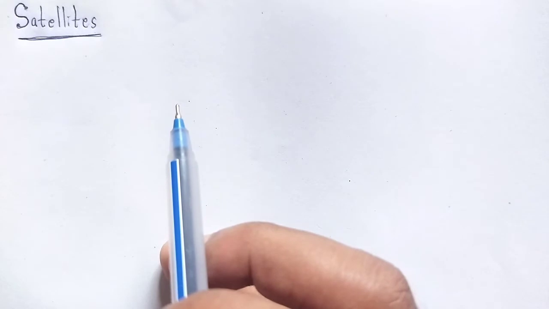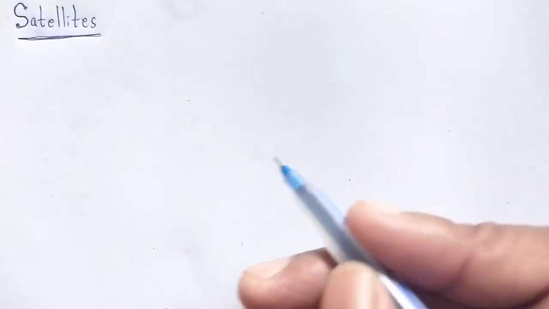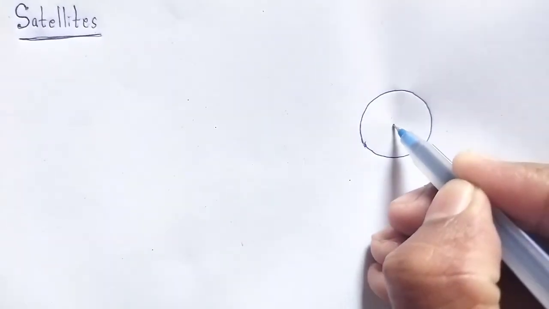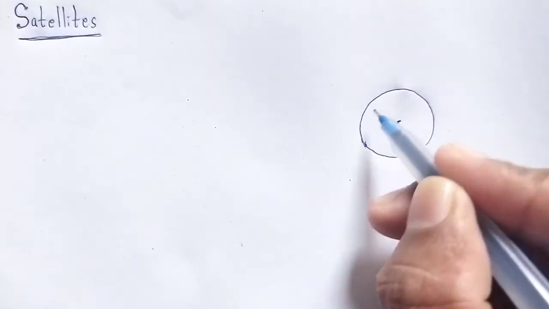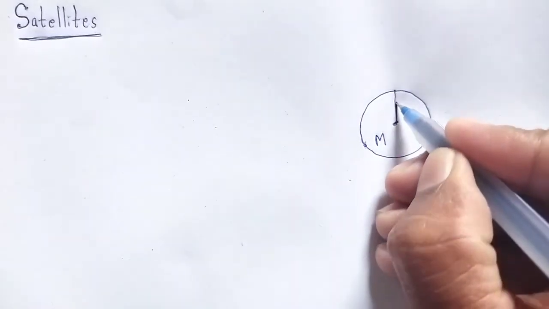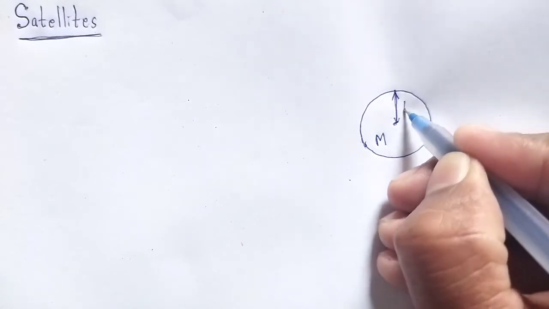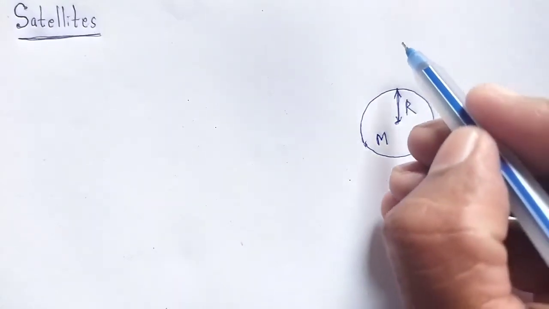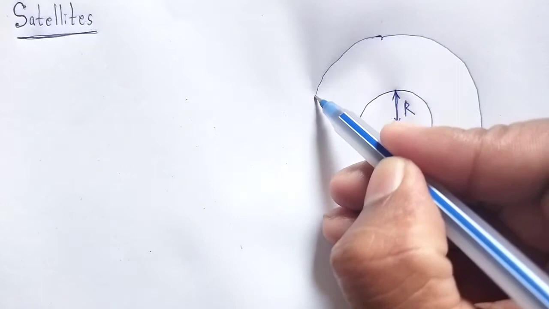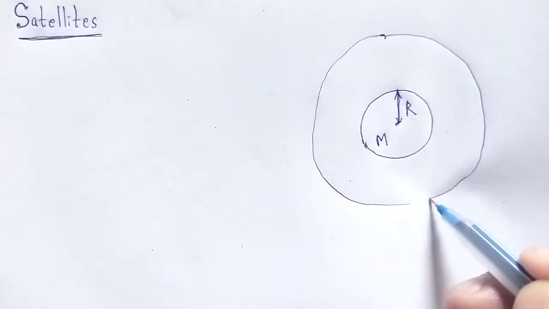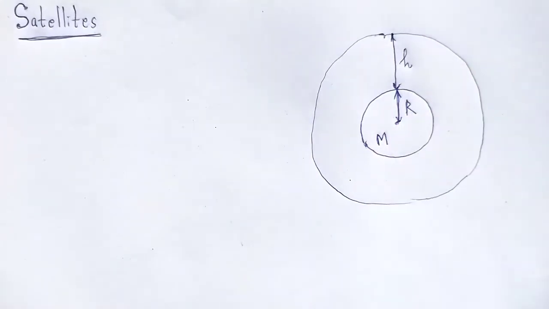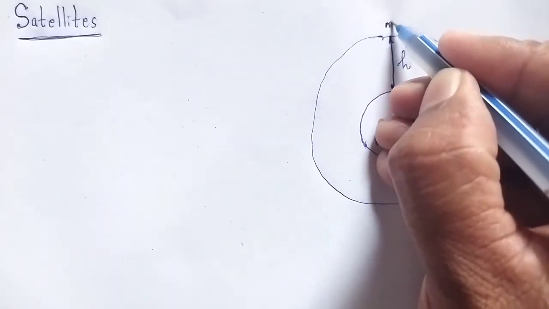First of all, it is required to take the satellite to a given height. Let this be our Earth, with mass capital M and radius capital R. We place the satellite at a given height small h around the Earth, and let the mass of that satellite be small m.